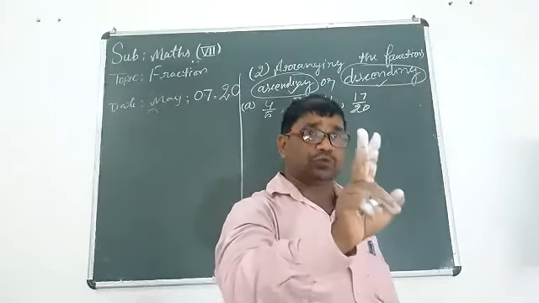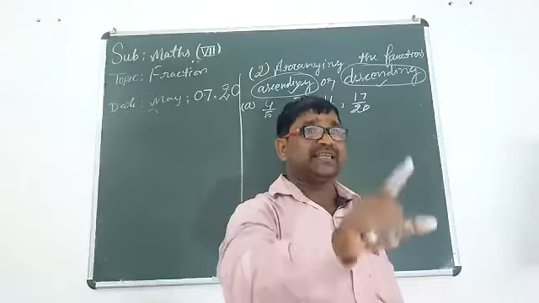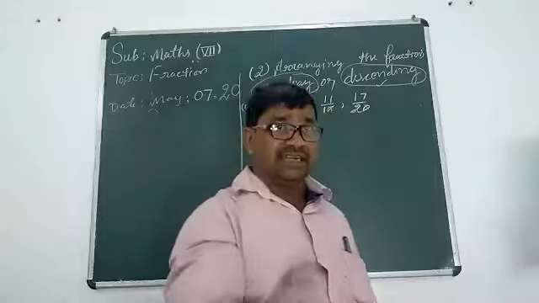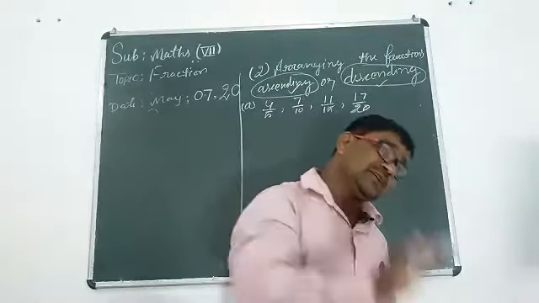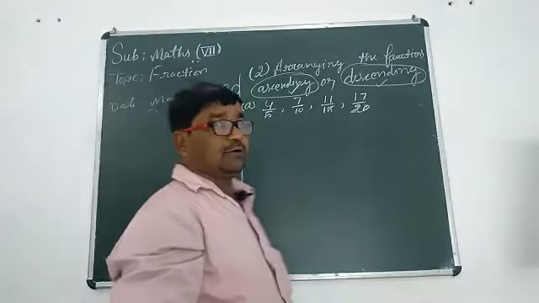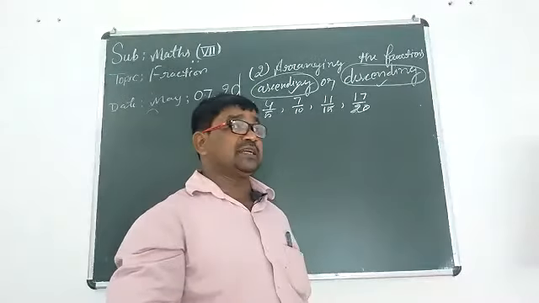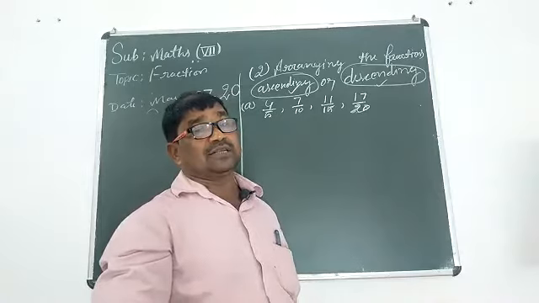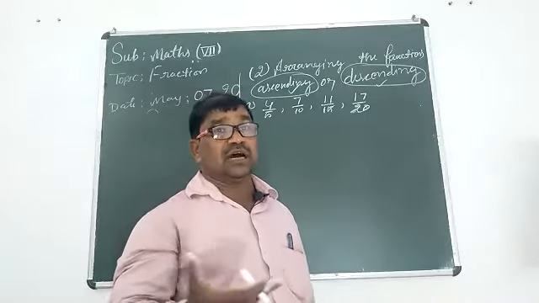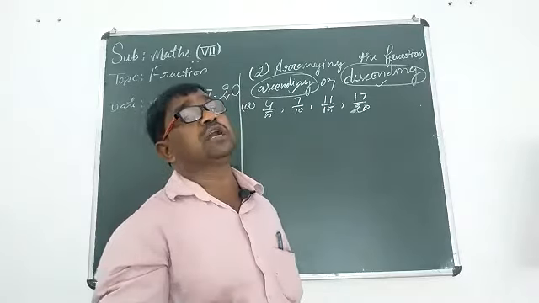Ascending will be smaller to bigger, descending will be bigger to smaller. Okay, but we are responsible to understand the condition of the fraction according to larger or smaller.